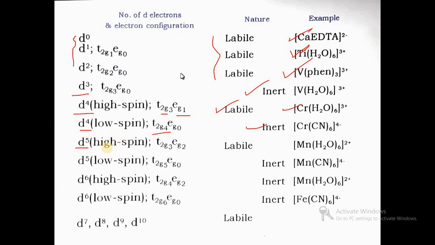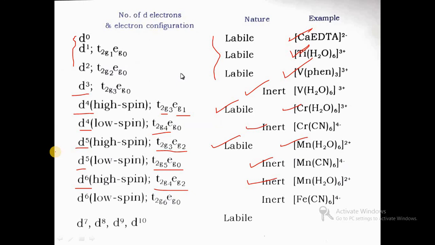And in d5 high spin case, it is t2g3 eg2, so it is labile, and [Mn(H2O)6]2+ is the example. In d5 low spin, t2g5 eg0, inert complex. In d6 high spin, t2g4 eg2, labile complex.